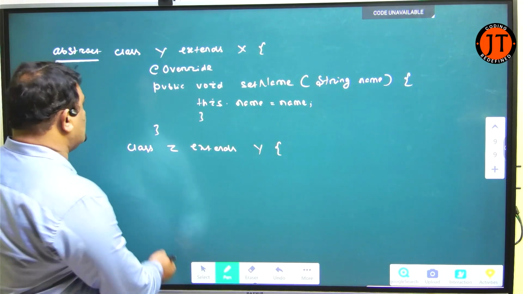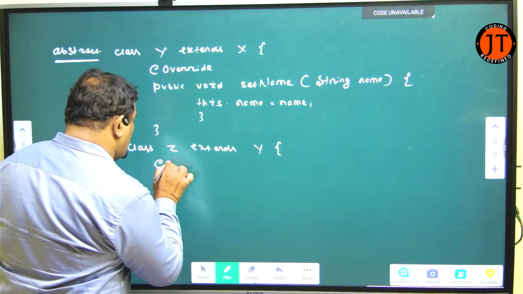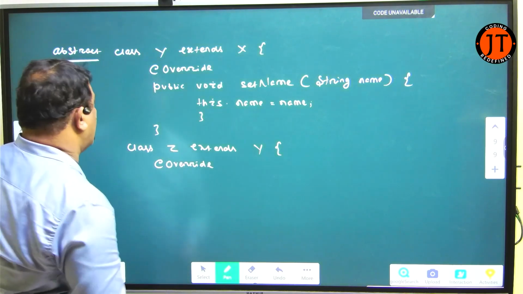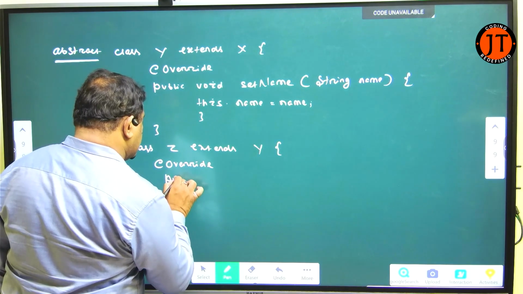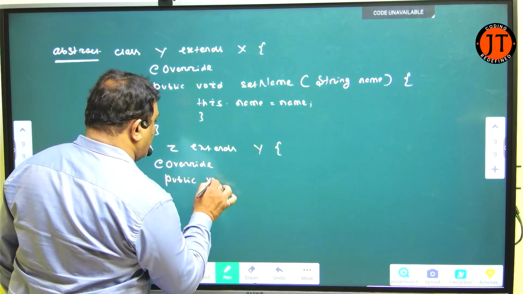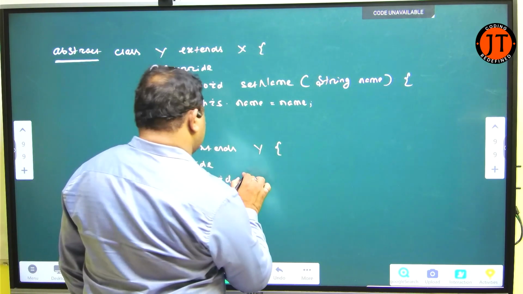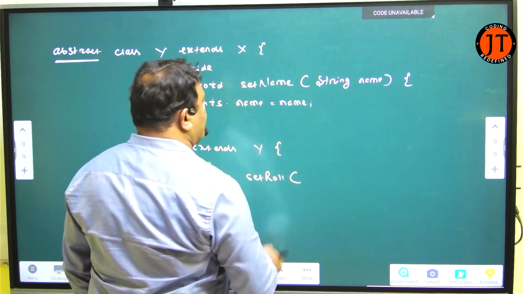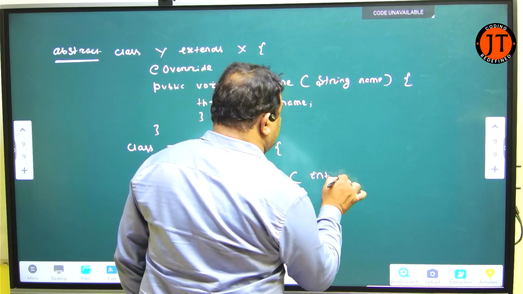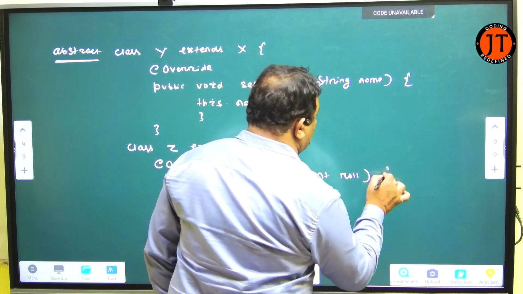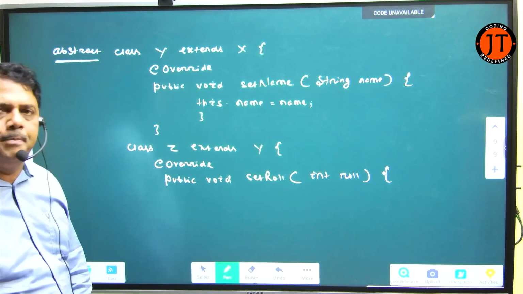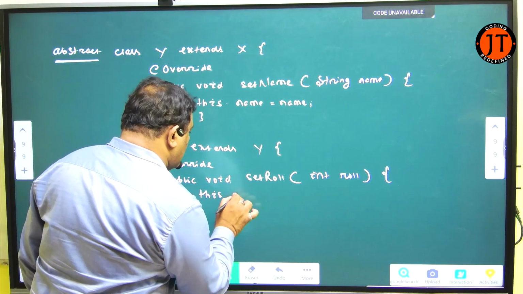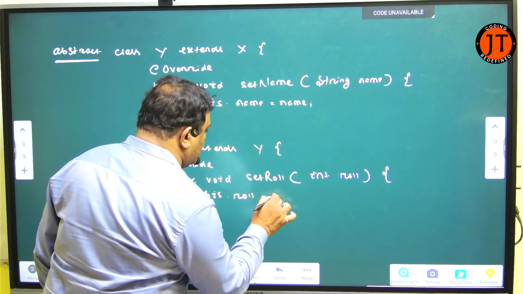So here I write @Override, public void setRole. How many parameters do I pass here? int role. You know that my instance variable name and parameter name are the same. How can I differentiate them? this.role = role.